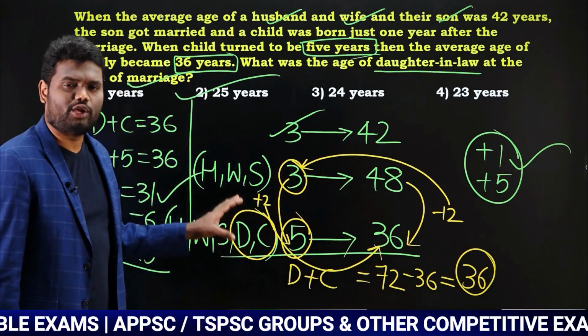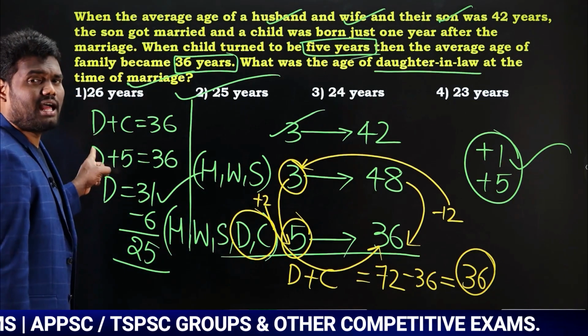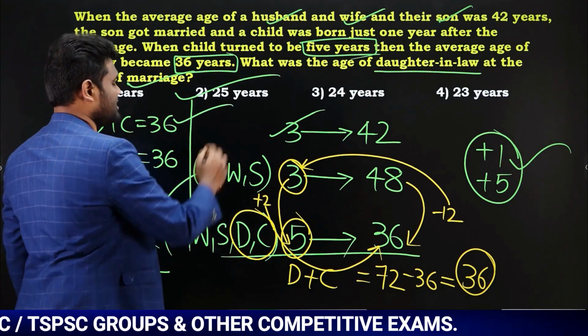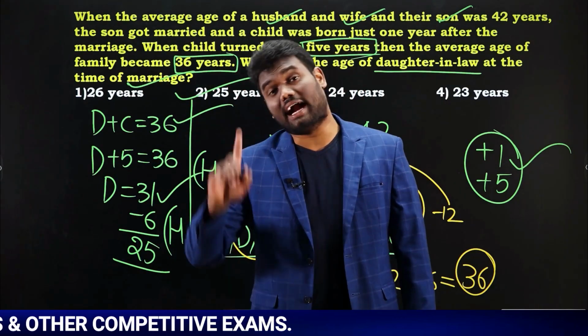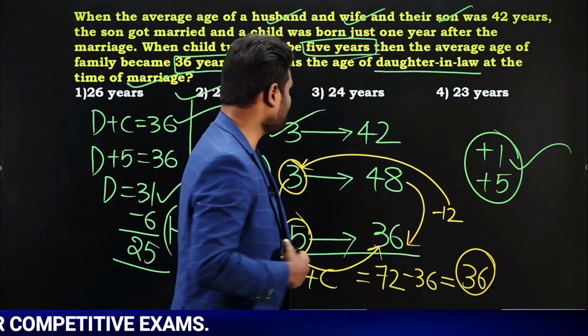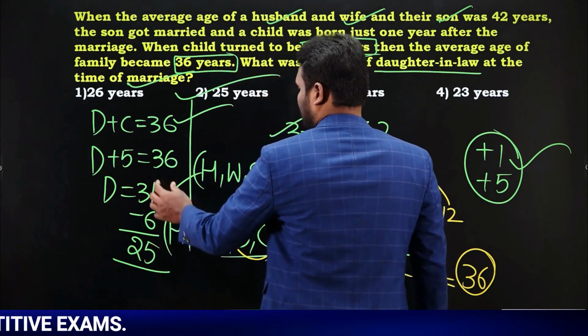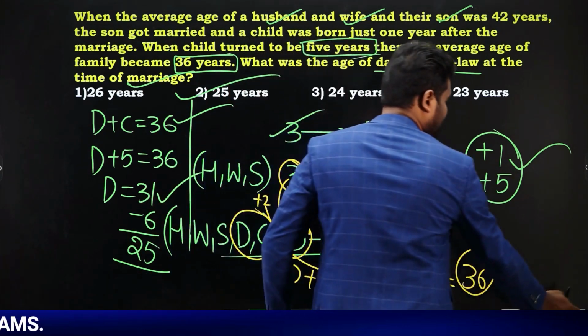Now when you calculate, you are going to come across that daughter-in-law plus child's age is 36 years. Now your question is to find the age of the daughter-in-law at the time of marriage. At the time of marriage, the daughter-in-law's age is going to be 31 minus 6, which is 25 years.